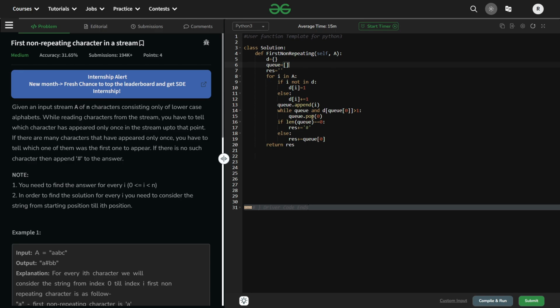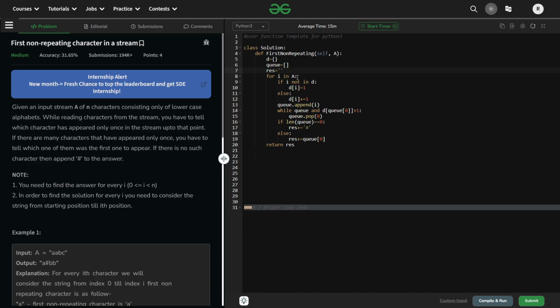You can use like that. Okay, now take an empty stack here and name it a queue here, and we have a string res, meaning a result. This will be the final value that will be returned to our function. Whatever value is coming will be added into this result.